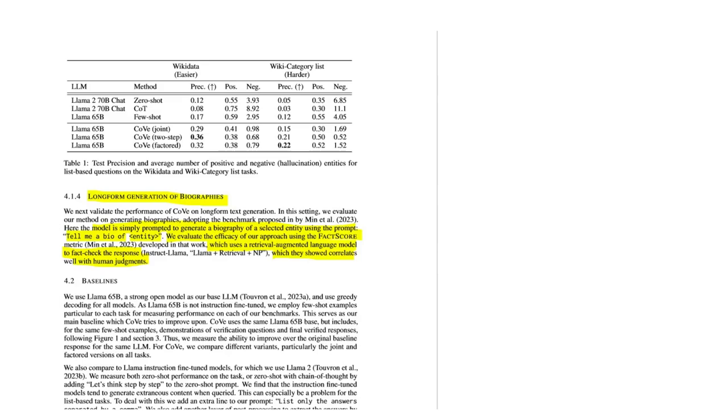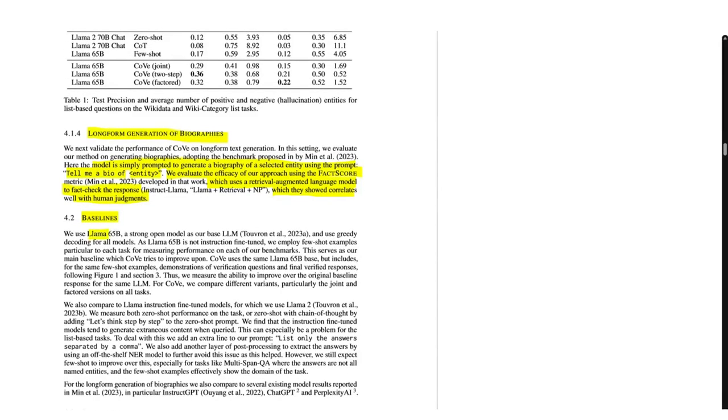And now the baselines. They use Llama 65 billion parameters and use greedy decoding for all models. Because Llama 65 billion is not instruction fine-tuned, the authors also employ few-shot examples particular to each task for measuring performance on each of the benchmarks.